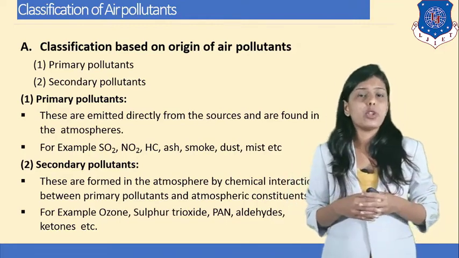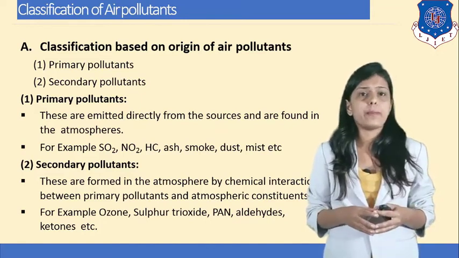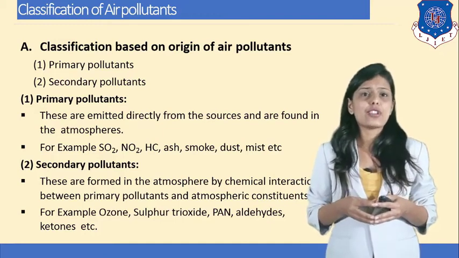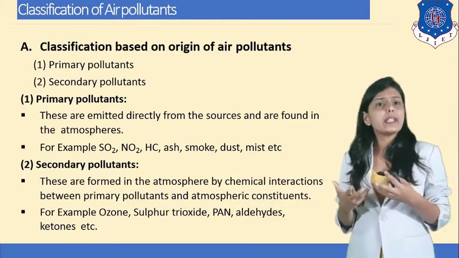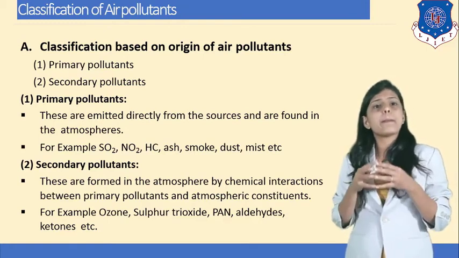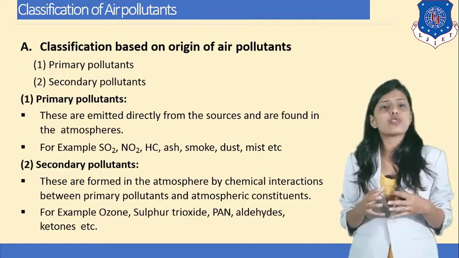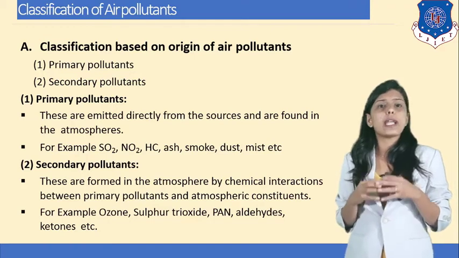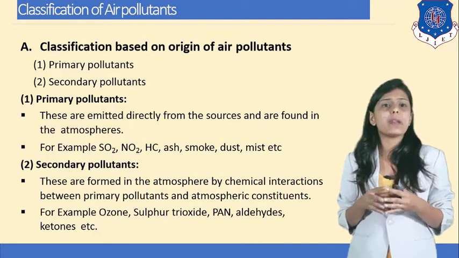So what are primary air pollutants? They are emitted directly from the source and are found in the atmosphere. For example, SO2, NO2, HC, ash, smoke, dust, and mist are emitted in the atmosphere directly in the form of pollutant, so they are known as primary pollutants. They don't require any other gases to combine with to form a pollutant. From the source from where they are emitted, they are pollutants and they create pollution in the atmosphere. That's why they are known as primary air pollutants.